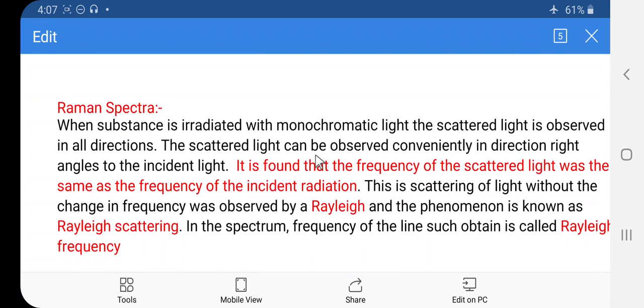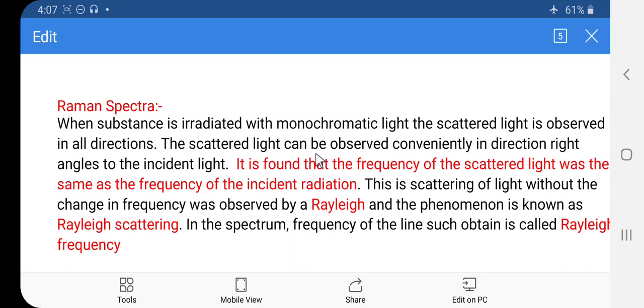Raman spectra. Here all of you know that when a substance is irradiated with monochromatic light, the scattered light is observed in all directions. And the scattered light can be observed conveniently in the direction at right angle to the incident light.